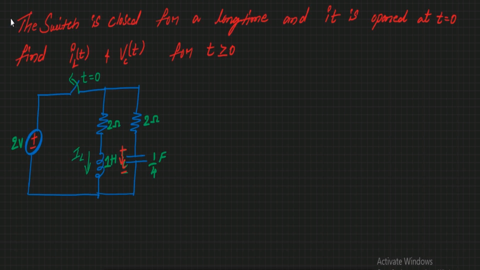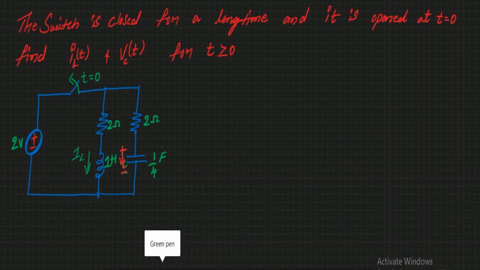So in the third unit we have considered this IL of t, VC of t. IL of t is nothing but the current through the inductor, and VC of t is nothing but the voltage across the capacitor. Here we have to find IL of t and VC of t for t greater than 0.